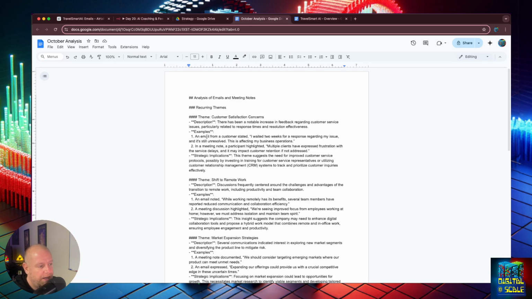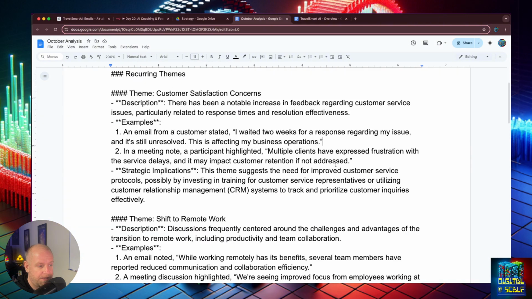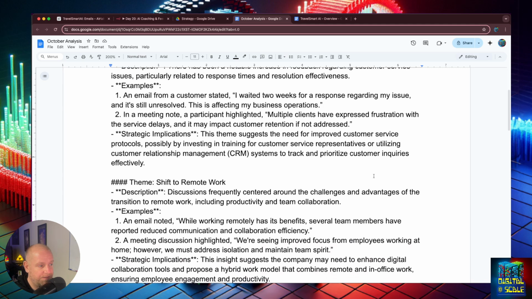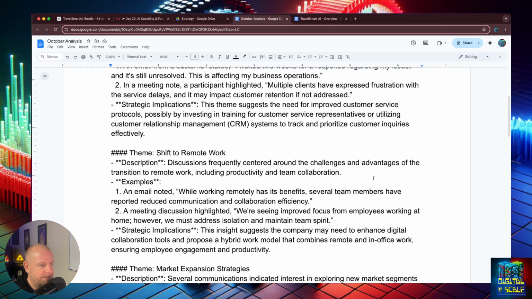So here, in an email from a customer: "I waited 2 weeks for a response regarding my issue, and it's still unresolved. This is affecting my business operation." So for me as a business leader, I can get that immediately. What's going on here? What's happening? Multiple clients have expressed frustration with the service delays, and it has impacted customer retention if not addressed. And basically, the theme suggests the need for improved customer service protocols, possibly investing in training or customer service representatives, or utilizing customer relationship management.